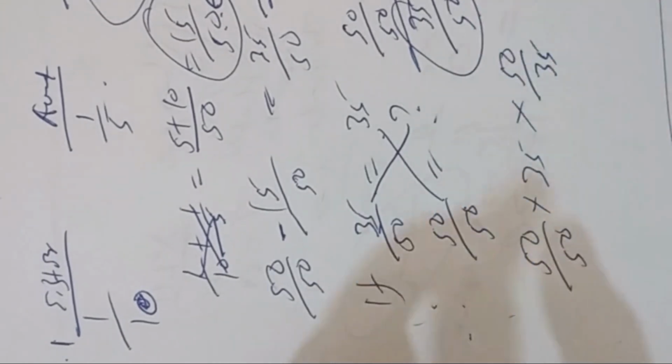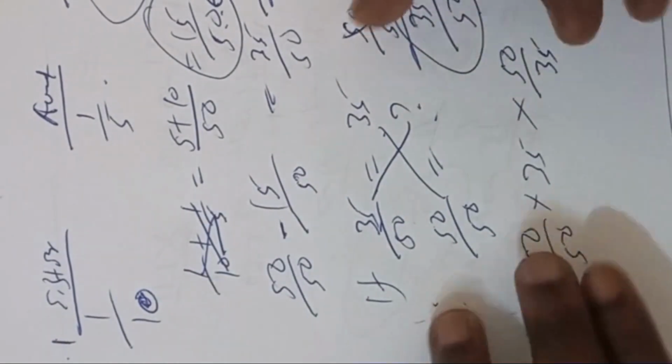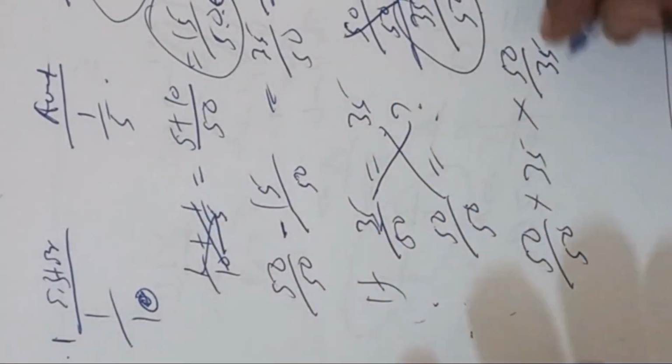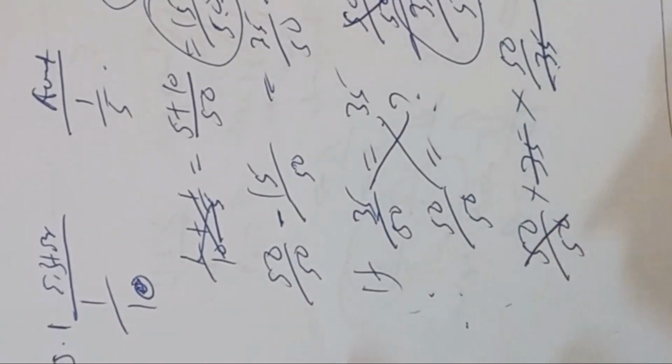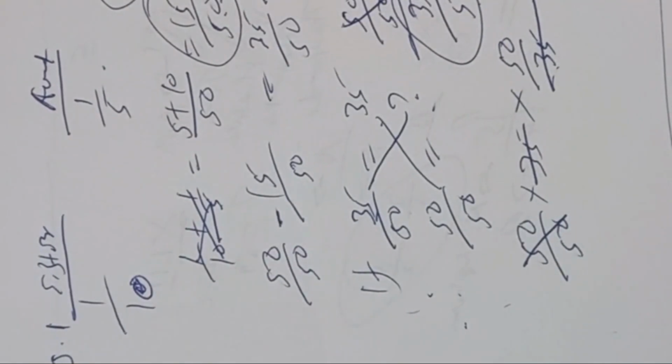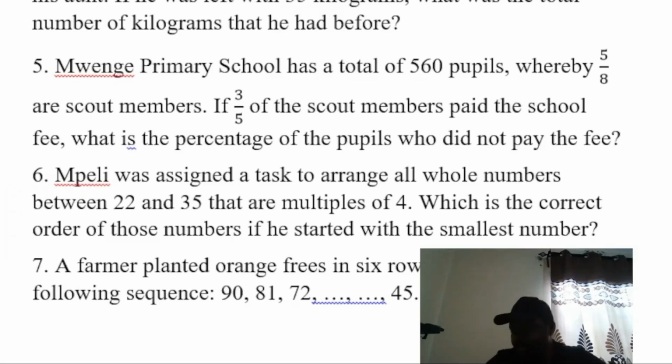You've just found the reciprocal of it to cancel this. Of course, you can divide here, or you can decide to simplify this, and then you bring this and this, you can simplify, and then you get 50 kilograms. 50 kilograms. Mathematics needs you to check the question, find out where the problem is, and solve the problem as you move on. Let's go to question number 5.